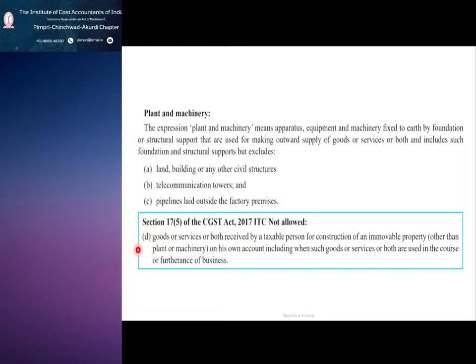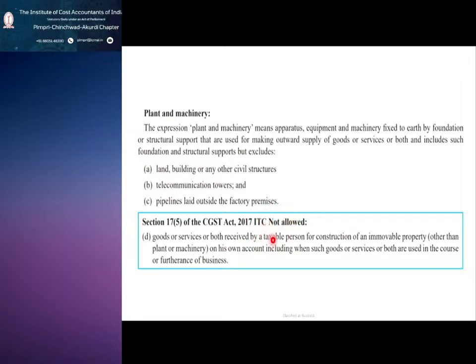So refer D, the goods, services or both received by a taxable person for construction of an immovable property on his own account, including goods, services or both used in the course or furtherance of business, you are not eligible to avail ITC.